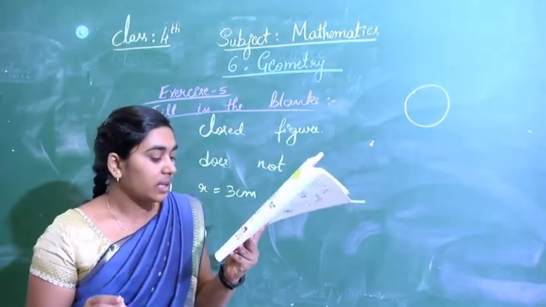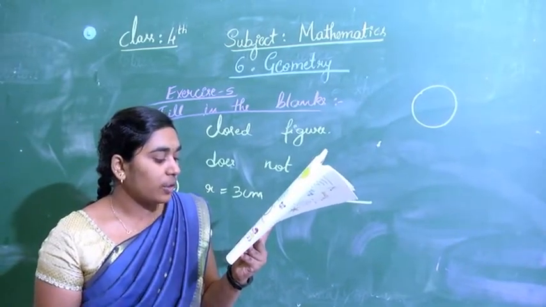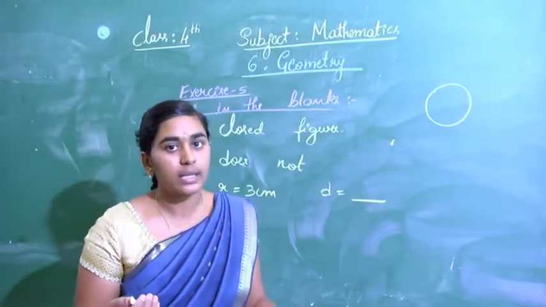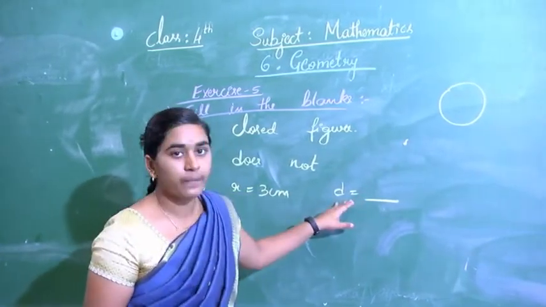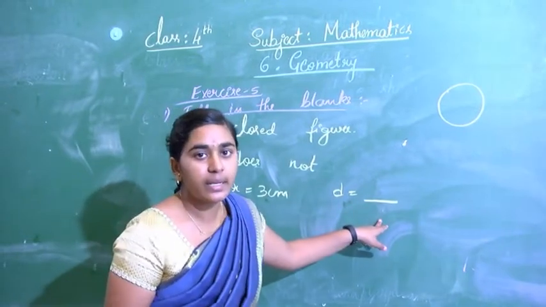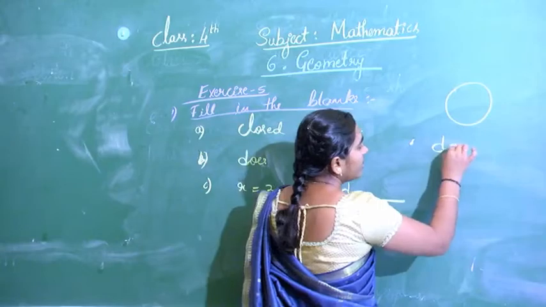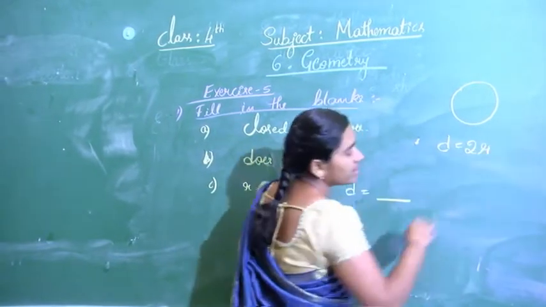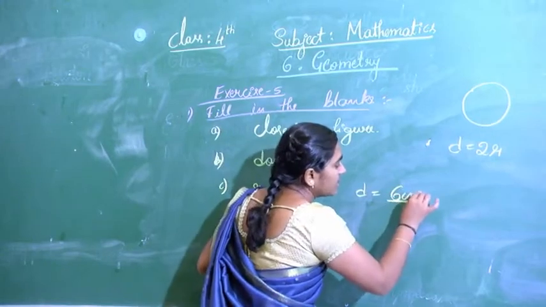And what is the distance from the center of the circle to the point on a circle? First tell me the diameter. If the radius is 3, what will be the diameter? What is the relation we have? Diameter is twice the radius. So twice 3 is 6 centimeter.